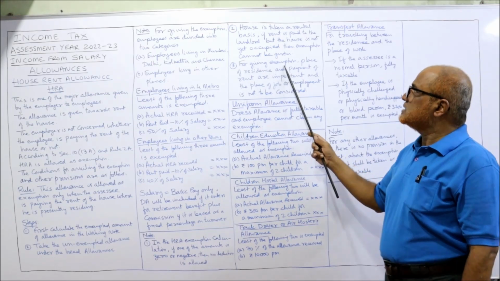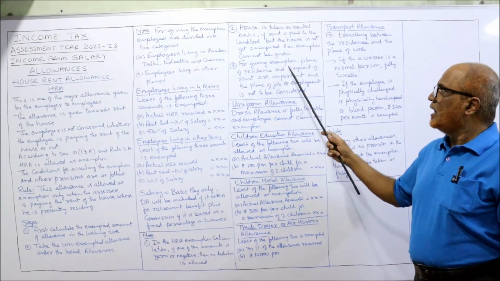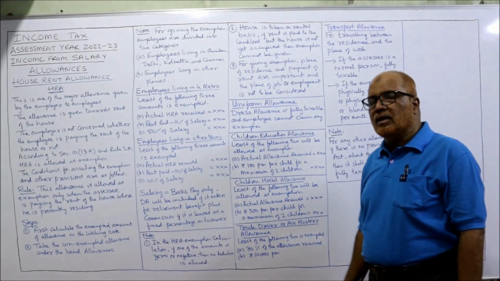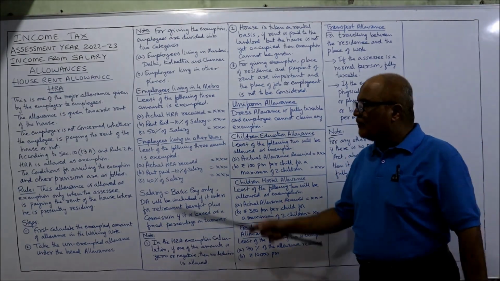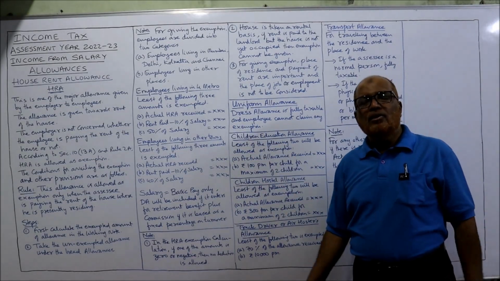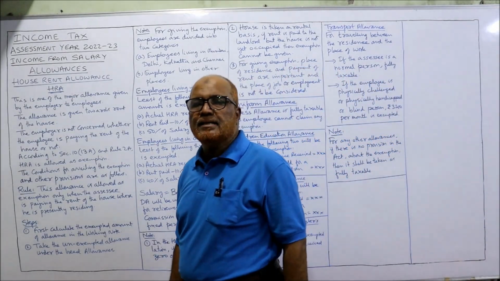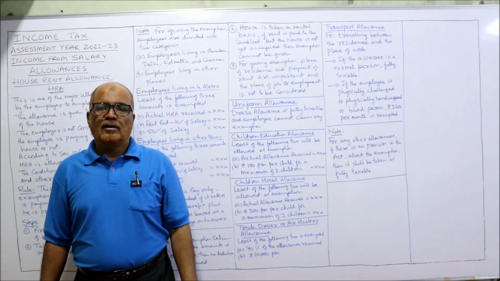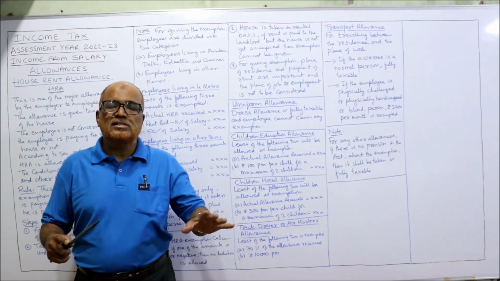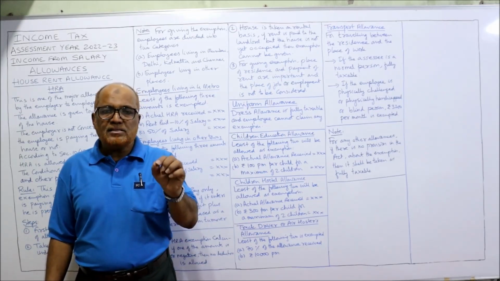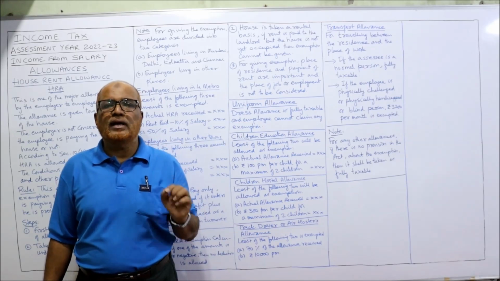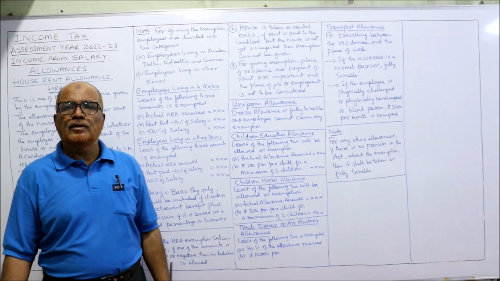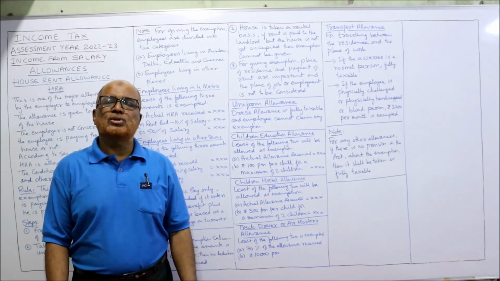Last one. For giving exemption, place of residence and payment of rent are important, and the place of job or employment is not to be considered. Simply, for calculating this exemption, we have to see where the assessee resides, where the assessee lives, not where the assessee is doing the job. That's all. These are the complete provisions regarding house rent allowance.